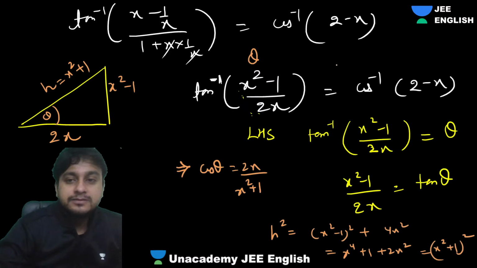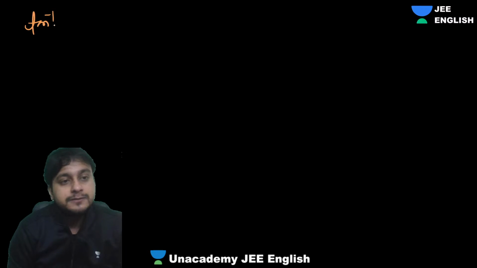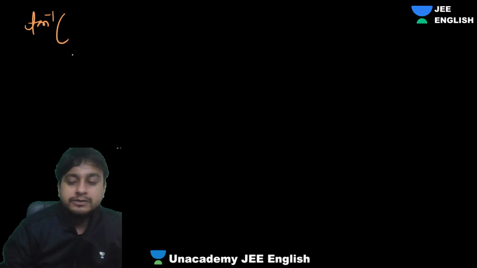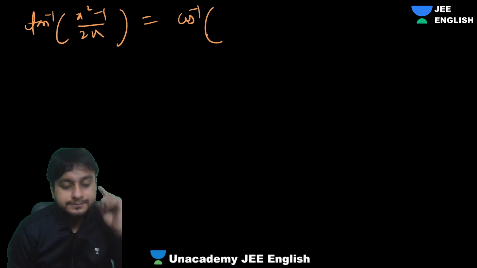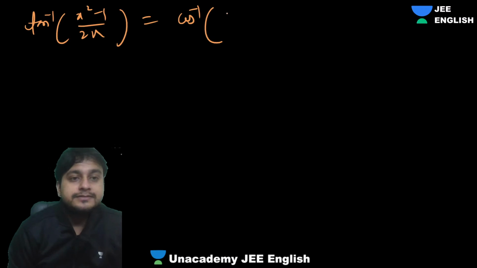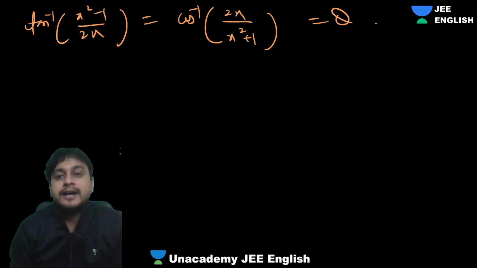Understood? That means we can write tan inverse (x square minus 1) by 2x as cos inverse 2x upon x square plus 1, because both are theta, guys.